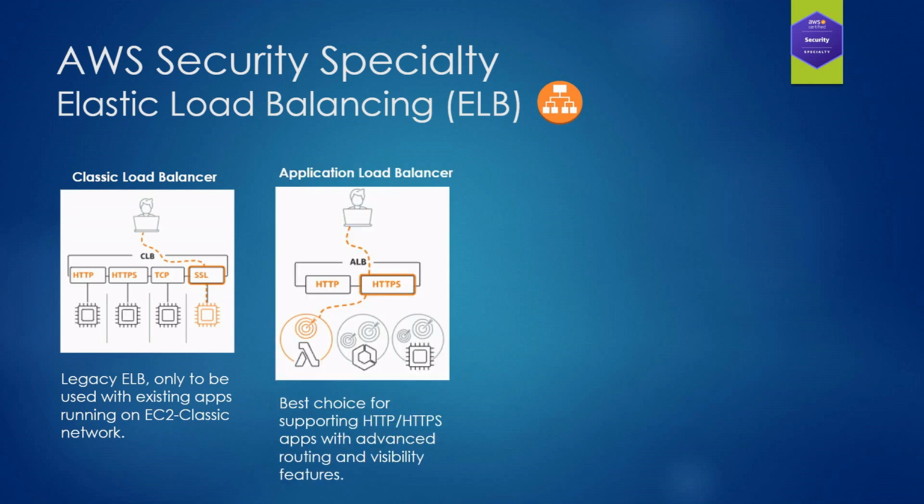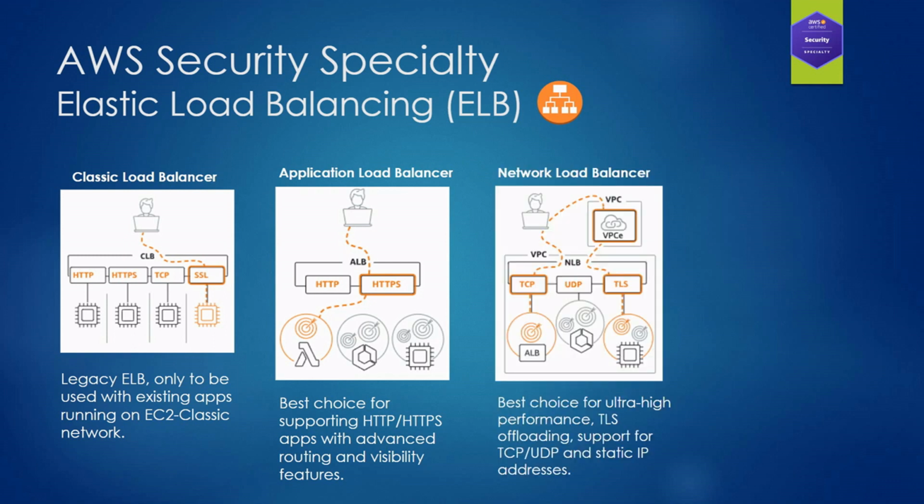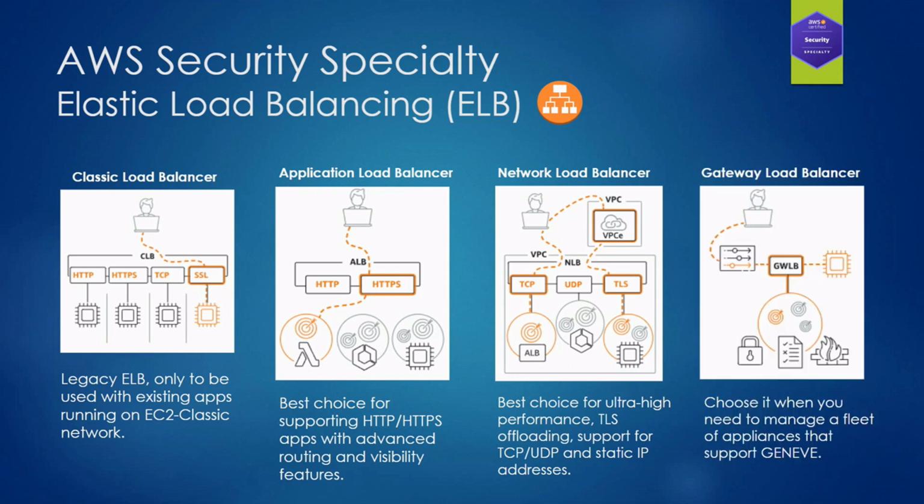Then we have the application load balancer. I would say this one is the most popular one, and that's the best choice when you want to support HTTP, HTTPS applications with advanced routing and visibility features. We also have network load balancers, and those are the best choice for ultra high performance and whenever you want to support TCP, UDP, and have a static IP address for your application.